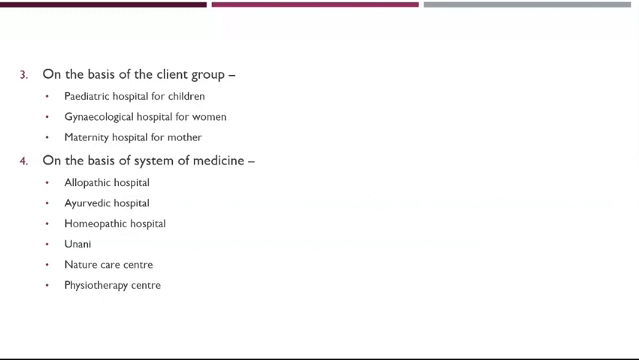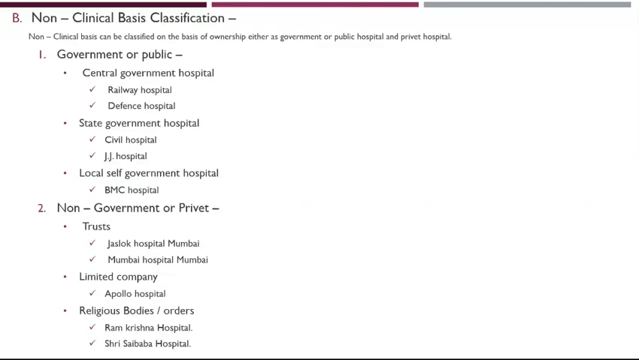Now let's see the second type, non-clinical basis classification, also called classification on the basis of ownership. Hospitals can be classified as either government or public hospital, and private hospital. The first is government or public, which is subdivided into three types. Central government hospital, for example railway hospital and defense hospital. Second, state government hospital, for example civil hospital and JJ hospital. And third, local self-government hospital, such as BMC hospitals.